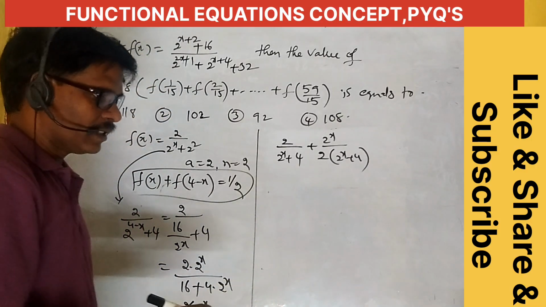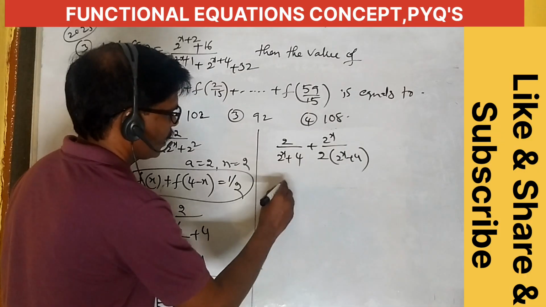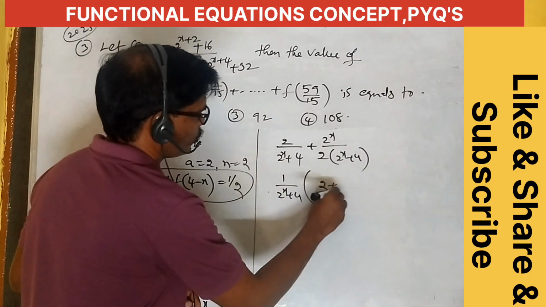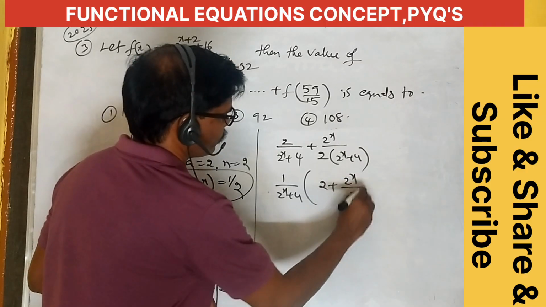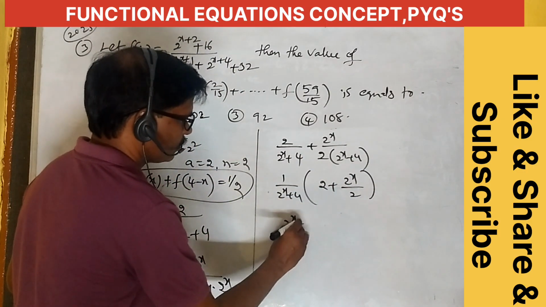What is the common here? 2 power x by 2 only. This is 2 power x plus 4. Okay, right here 1 by 2 power x plus 4 is the common. This is 2 power x by 2. Here simplify this one.